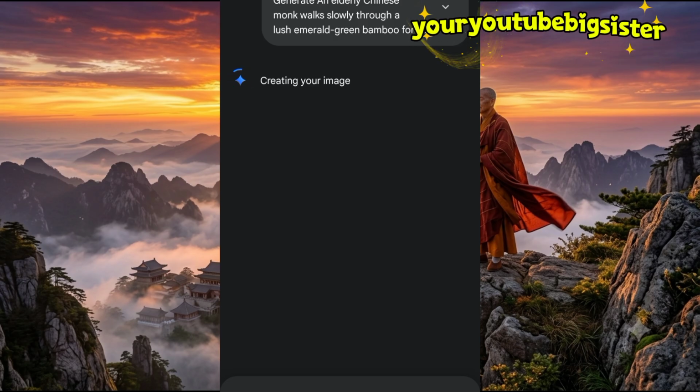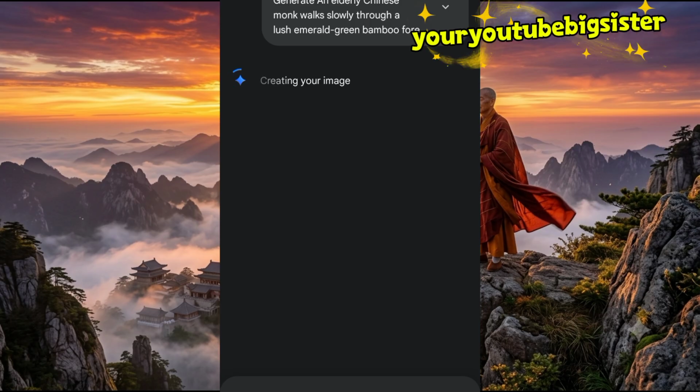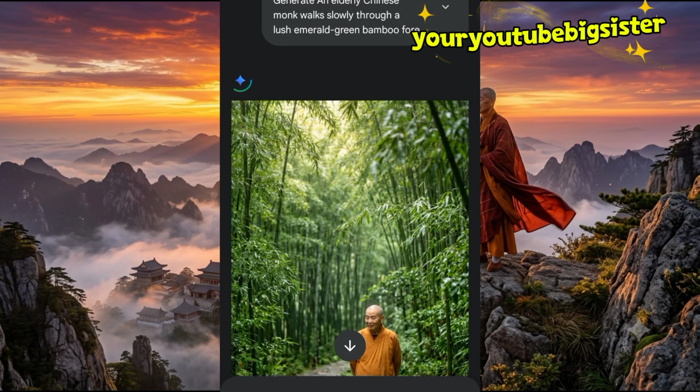So we are going to compare and contrast between the image generated with ChatGPT and the image generated with Google Gemini. Which one is better?